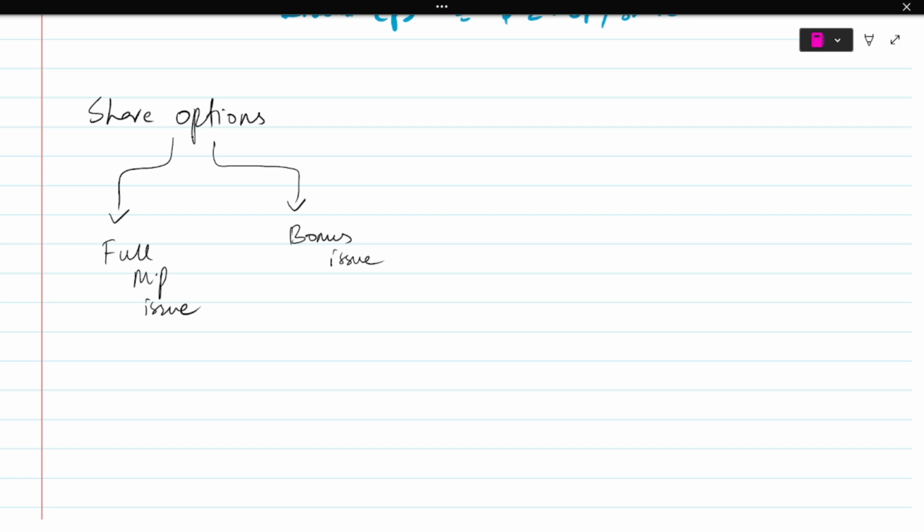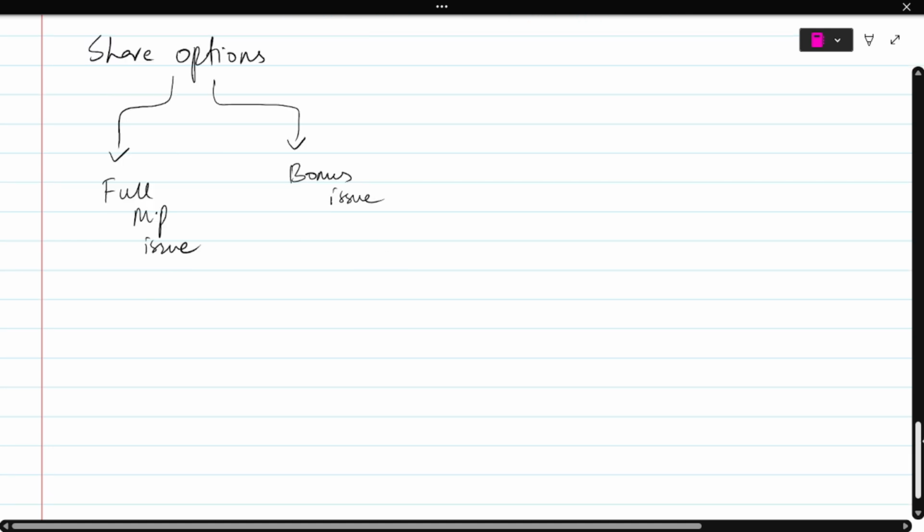But what you do is that you basically give them at a fixed price, right? That's what I made you write down. That share options is when the company promises to issue a fixed number of shares at a fixed price. So that means no matter what the market price is, your price is already decided, correct? And it can be less than the market price. So that would mean that there would be an element of bonus issue also, correct? So let's look at a question now.